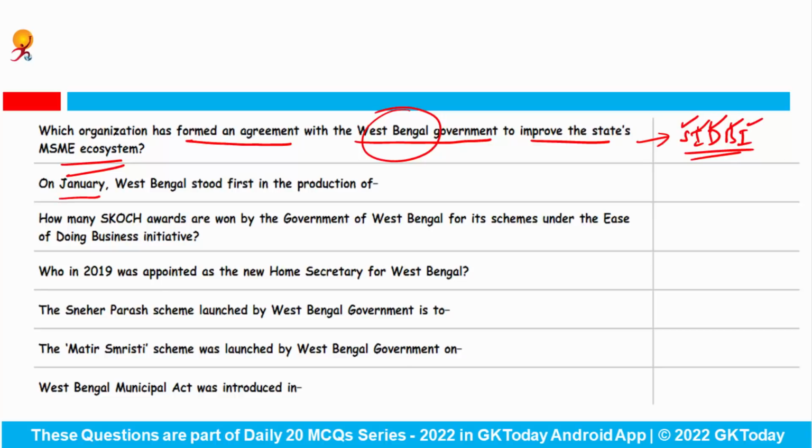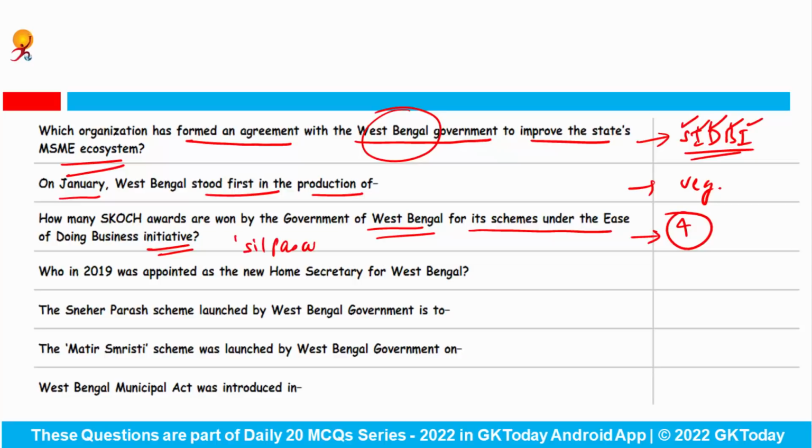On January, West Bengal stood first in the production of what? So it stood first in the production of vegetables. Then how many Scotch Awards are won by the government of West Bengal for its schemes under the Ease of Doing Business initiative? So total it has won 4 Scotch Awards. Also one of the schemes from West Bengal state named Silpasathi, which is the online single window portal, has won the Platinum Award.